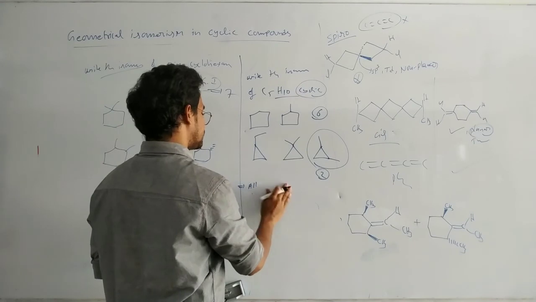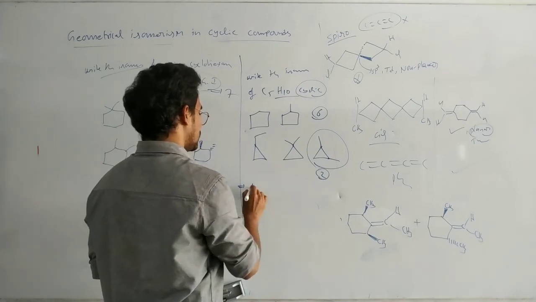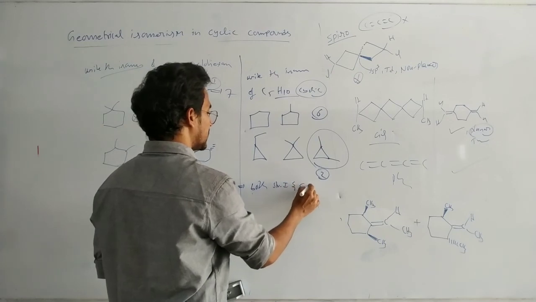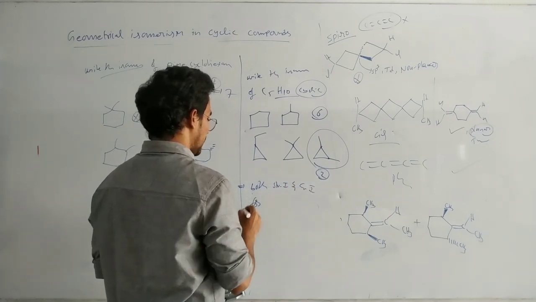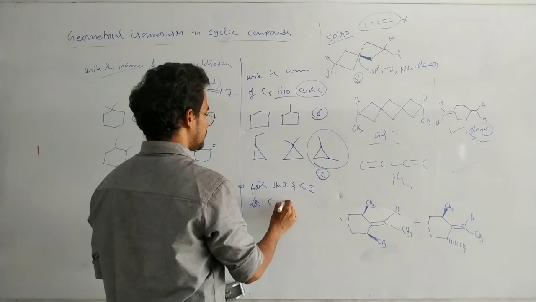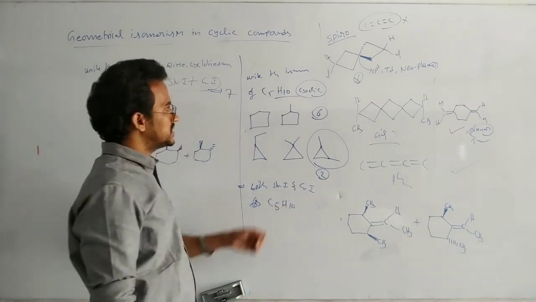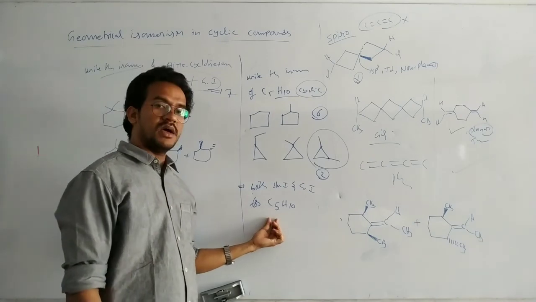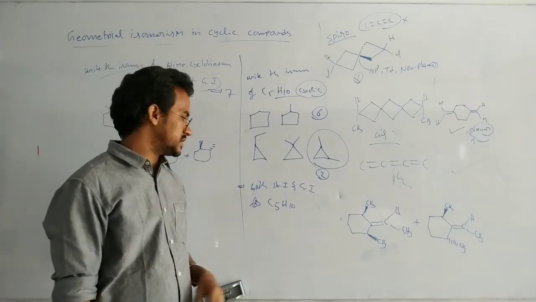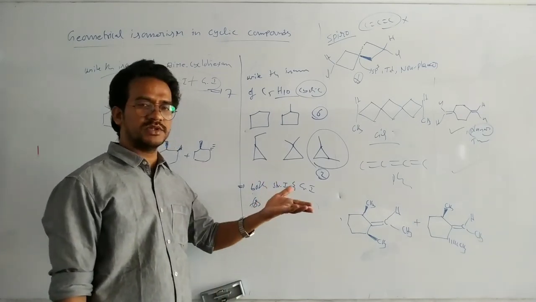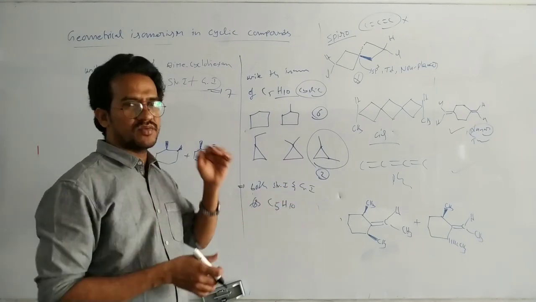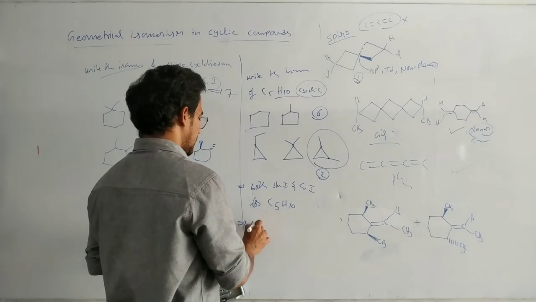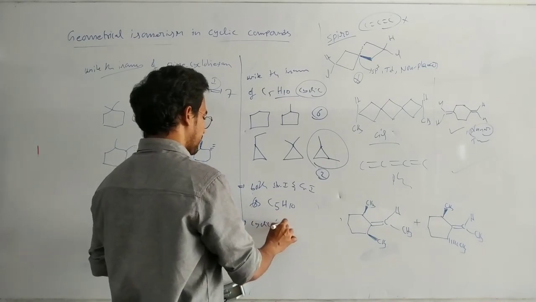Okay, and the question is all possible isomers, that means both structural isomers and geometrical isomers for C5H10. That means here only the question is cyclic isomers. Here write the acyclic isomers also. That means alkene exhibits the geometric isomers. Exist in different forms. Okay, write the possible isomers. Next, write the cyclic isomers.